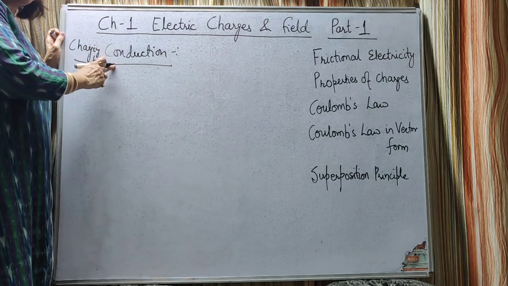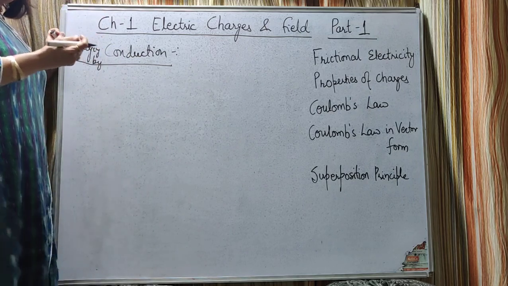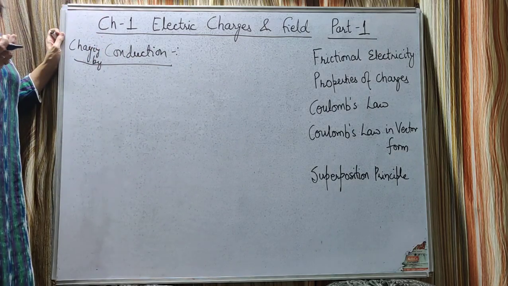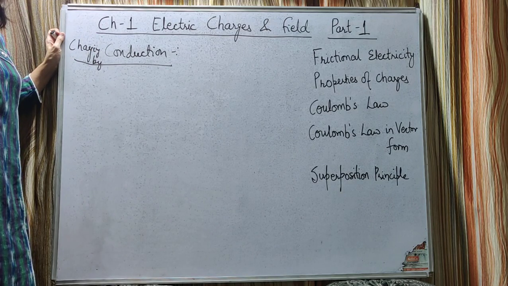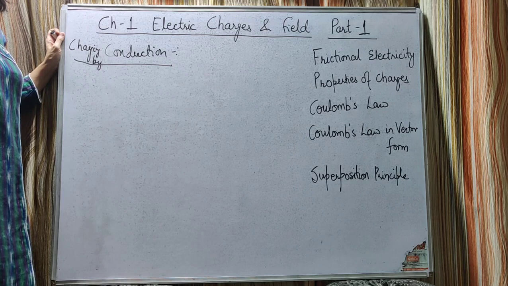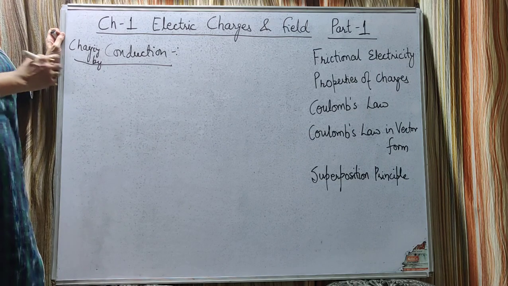So the same kind of charges are shared. For example, a negatively charged ebonite rod having minus Q charge is brought in contact with an uncharged body. Now the charges on these two bodies, on the ebonite rod it will become minus Q by 2 and on the uncharged body also it will become minus Q by 2.